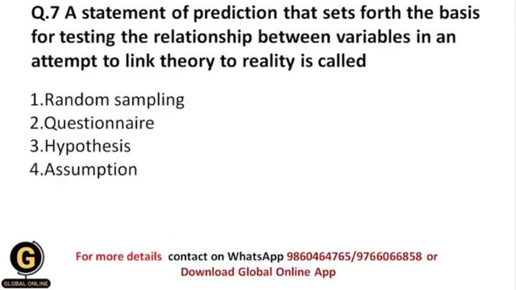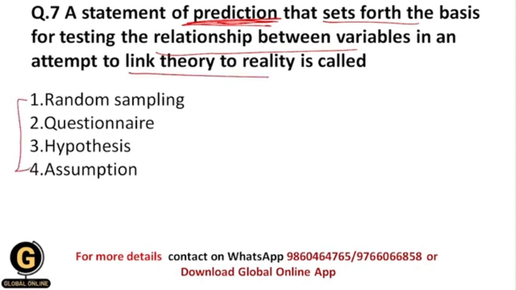Okay, a statement of prediction. Here focus on the word prediction, that sets forth the basis for testing the relationship between variables in an attempt to link theory to reality, is called. So which is the statement of prediction?